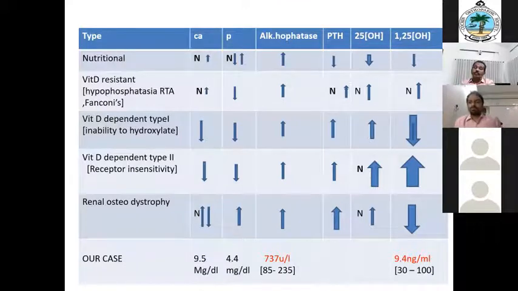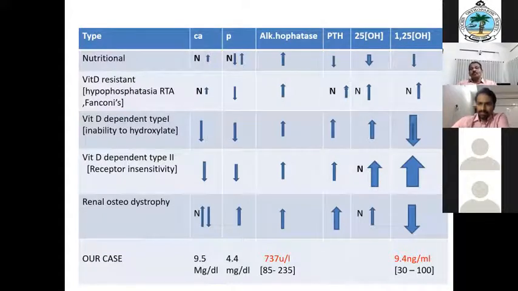The ribs, whether any rachitic rosary, yes. And the diaphragm also, Harrison sulcus, because during contraction of the diaphragm you will get a Harrison sulcus.